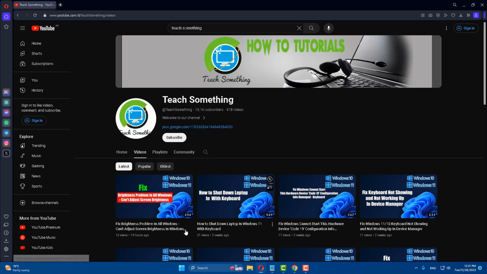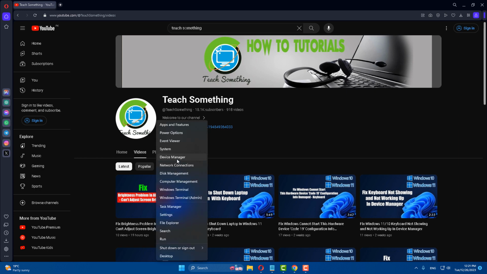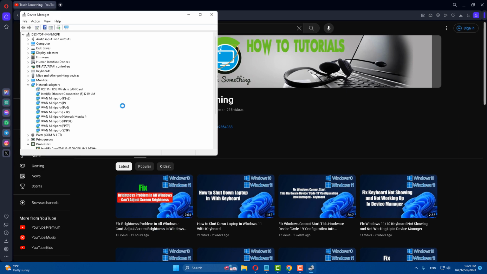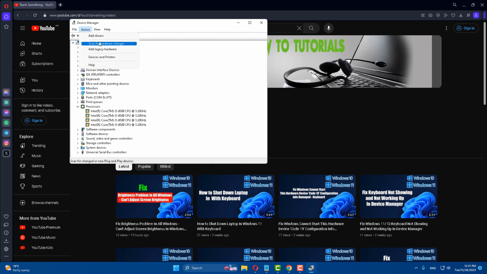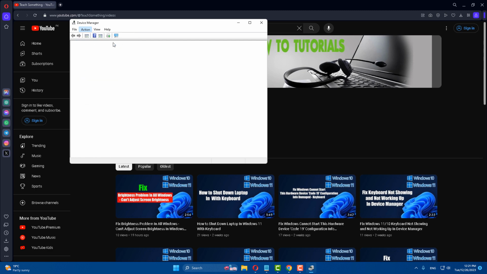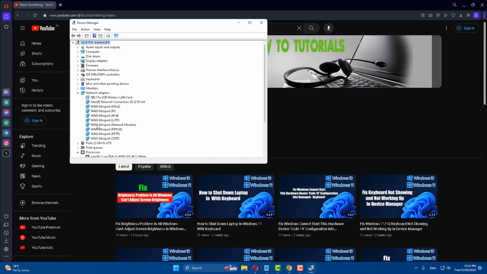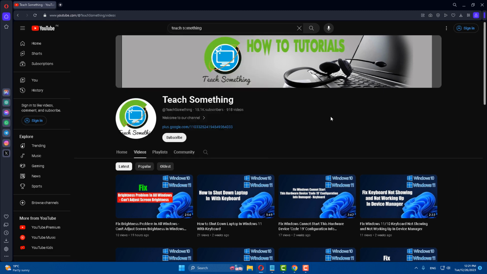The second method is to right-click on the Start menu and go to Device Manager. After that, click on your desktop computer name, click on Action, and Scan for hardware changes. After that, close it. I hope your problem is fixed, but if your problem is still there, then you can try the next method.